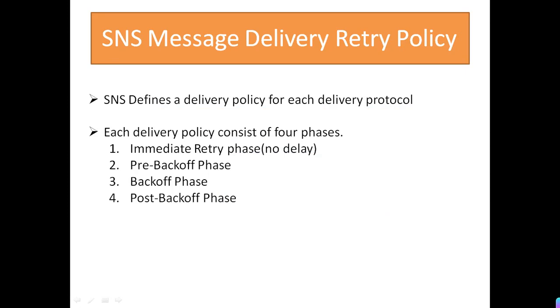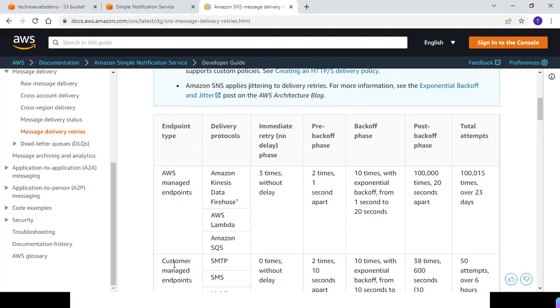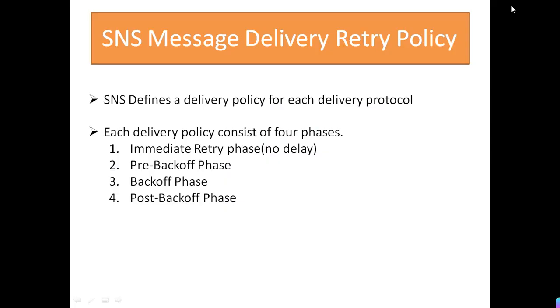Let's assume that even after 6 hours for SMS, after 50 attempts, your endpoint device is still not available. So we can also configure a dead letter queue. An Amazon SNS dead letter queue is an Amazon SQS queue that we can use with an SNS subscription to send messages. Messages are placed in the dead letter queue. We can use it also for analysis. But here is one point: the Amazon SNS subscription and the SQS queue must reside under the same AWS account and region.